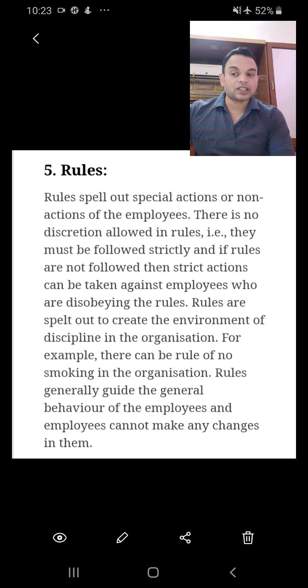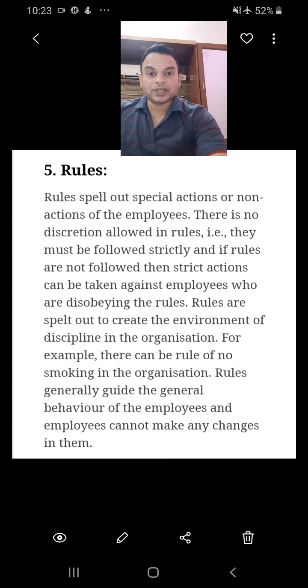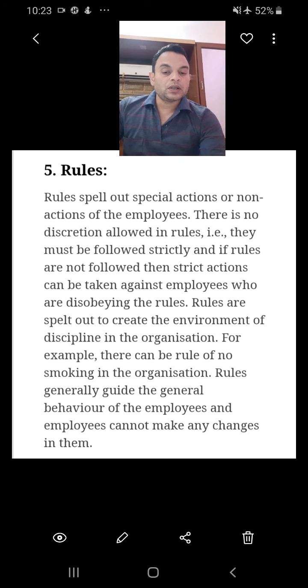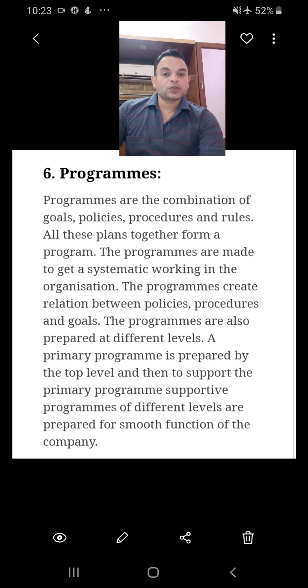Say for example, no smoking can be a policy, but if you are found smoking in the premises, there would be a penalty of rupees 500. That we can call rules. So rules is also about maintaining discipline, and it is also about making the employees work in a particular way. Sixth one is programs.